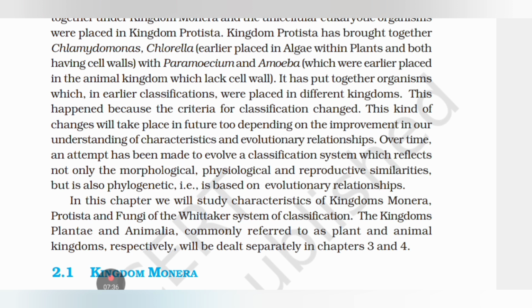In this chapter, we will study characteristics of kingdoms Monera, Protista and Fungi of Whittaker's system of classification. The kingdoms Plantae and Animalia, commonly referred to as plant and animal kingdoms respectively, will be dealt with separately in chapters 3 and 4.